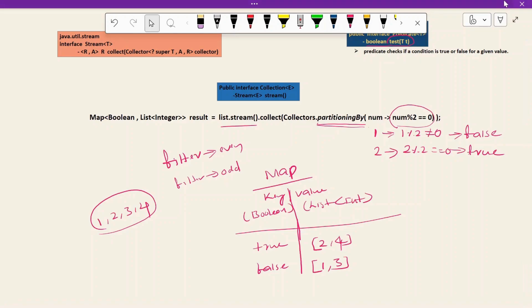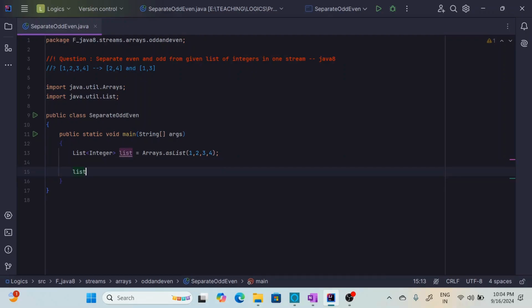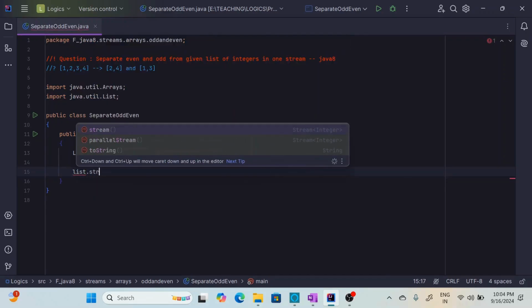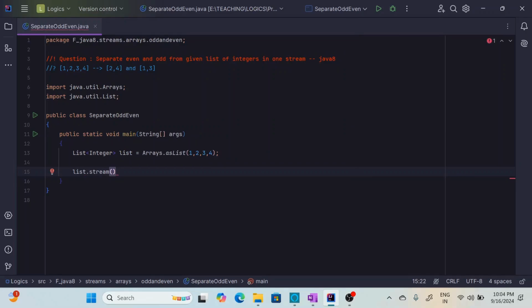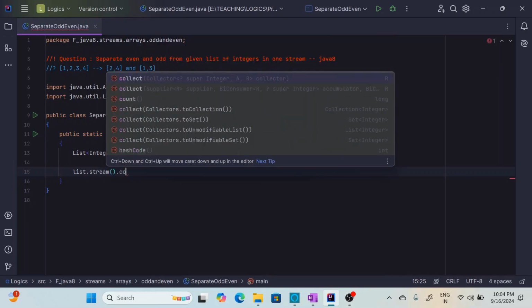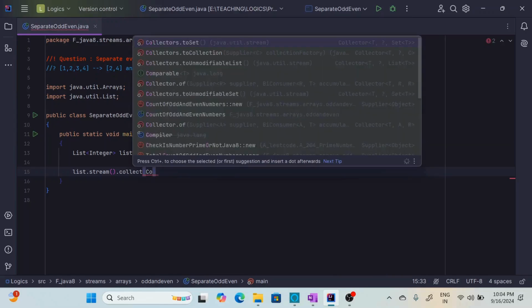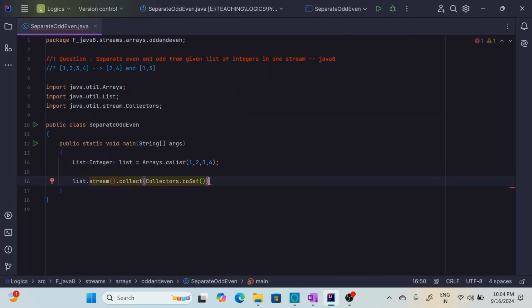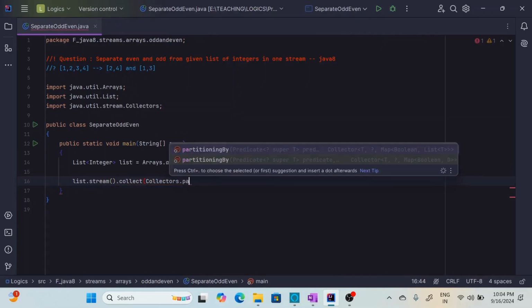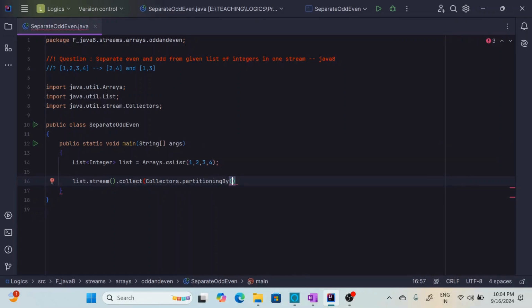Let's understand this in the code. On the list, we first apply stream. After applying stream, I want to call collect. Collect is expecting Collectors.partitioningBy.